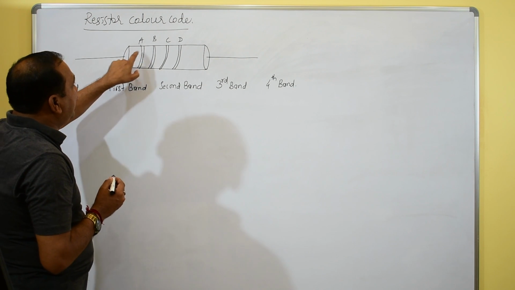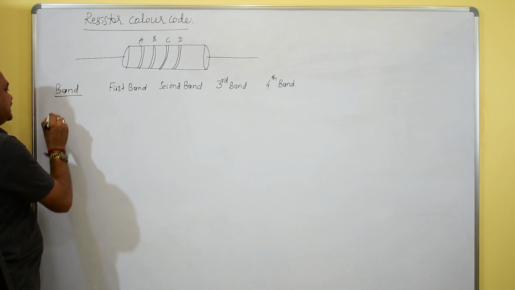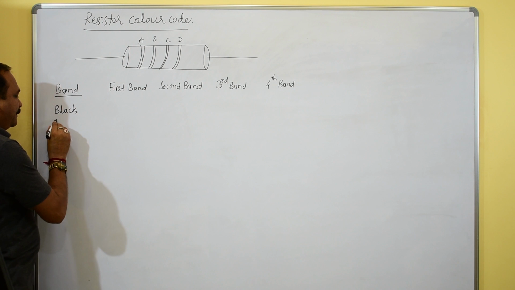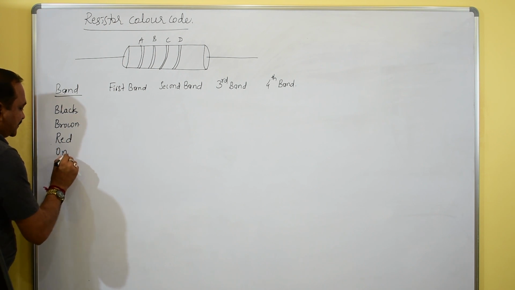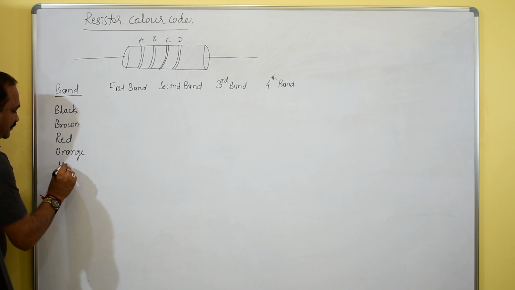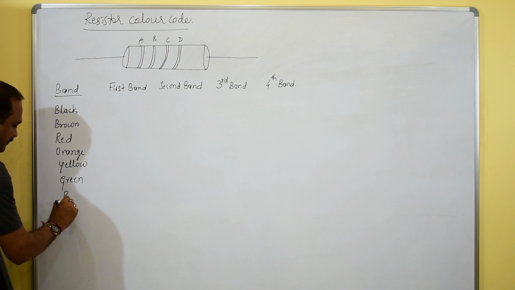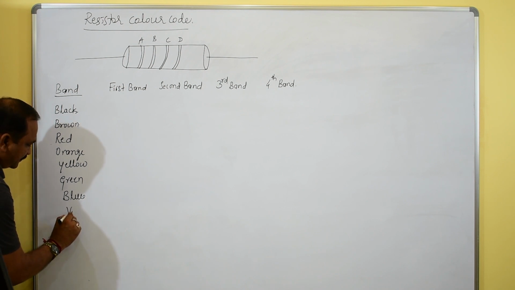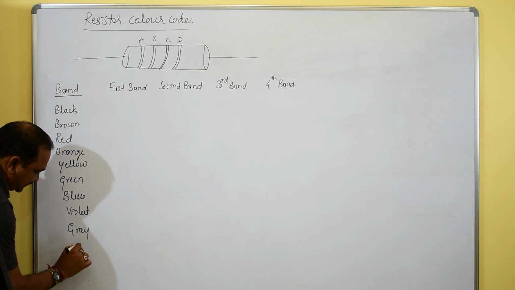Color bands here: A, B, C, D. These are all four bands. The band colors are, first, black, brown, red, orange, yellow, green, blue, gray, white.